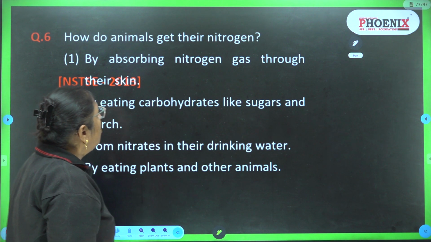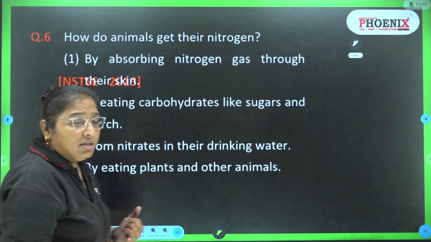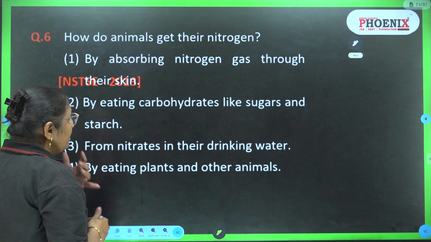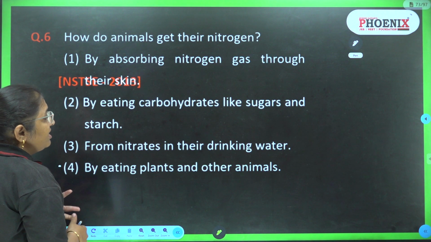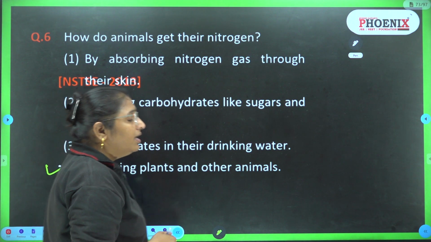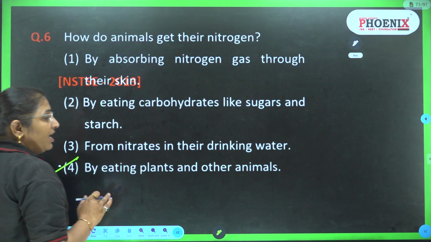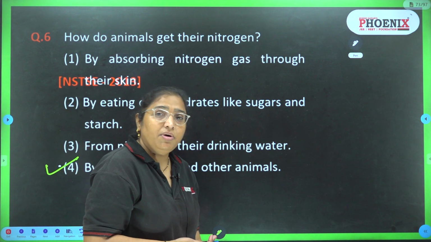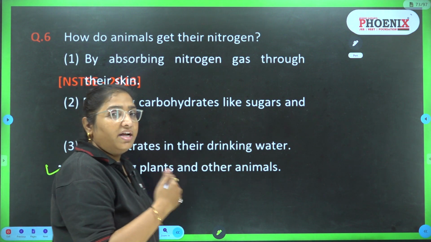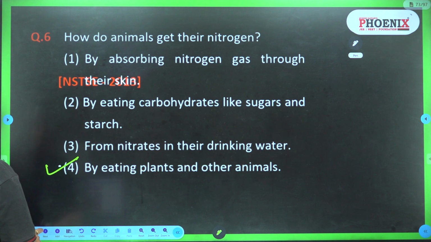Question number 6. How do animals get their nitrogen? By absorbing nitrogen gas through their skin? No, they cannot absorb the nitrogen gas through the skin. By eating carbohydrates like sugars and starch? No. From nitrates in the drinking water? Fourth one is by eating plants and other animals, because plants can only absorb nitrogen in the form of compounds. Okay, so when they absorb the nitrogen, then through plants the nitrogen is carried to the whole food chain. So fourth answer is correct.